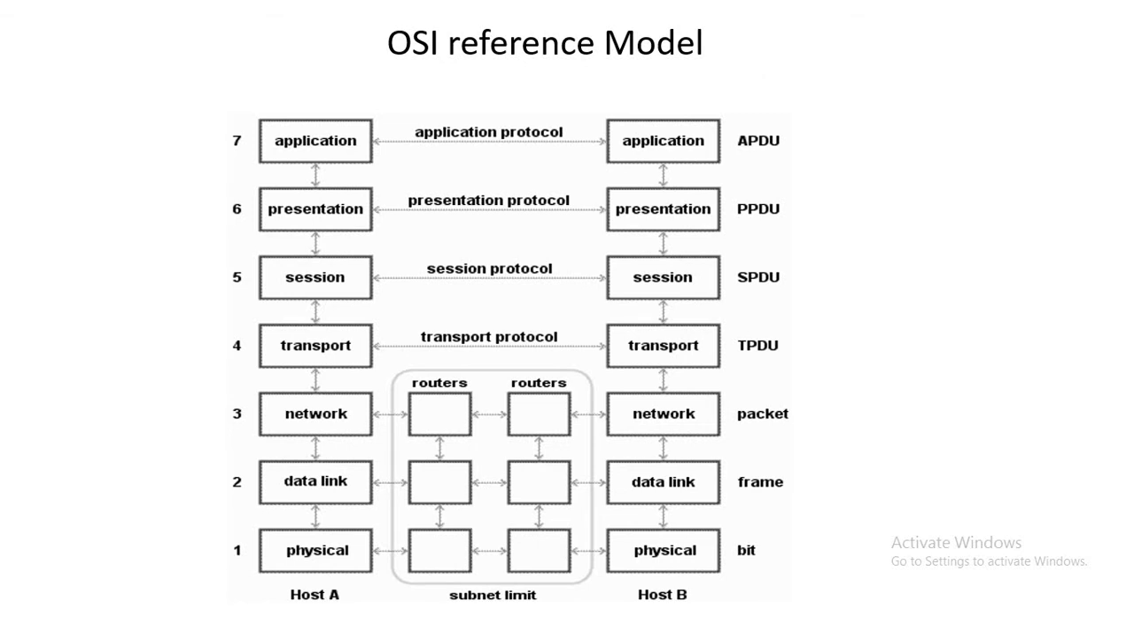So let's see which are the layers in the OSI model. If you look here, from the first layer, that is the physical layer, second one data link layer, third one network layer, fourth one transport layer, fifth one session layer, sixth one presentation layer, and seventh one that is the application layer.